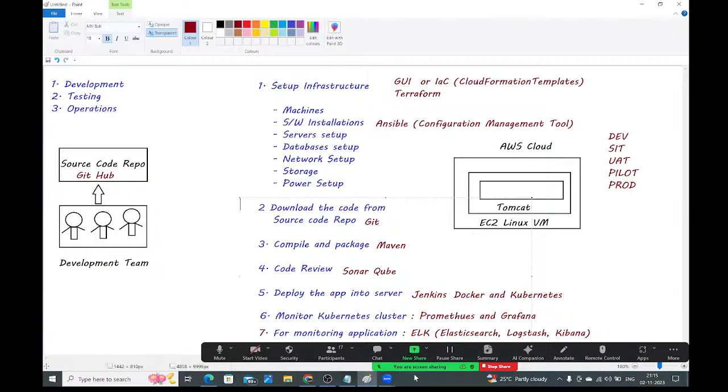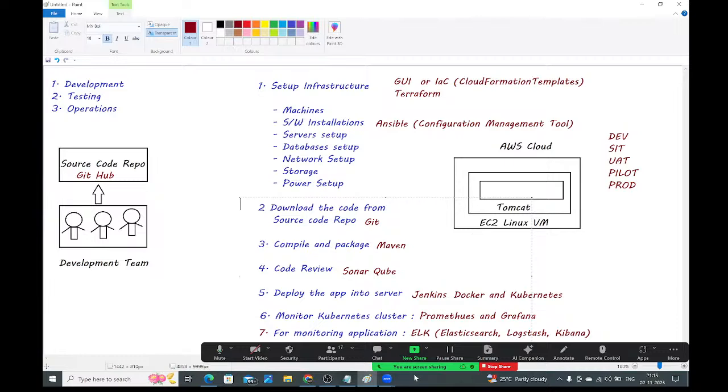Because of that, the delivery process is becoming late, guys. Until you deploy the code, the testing team needs to wait to test the application. By that time, developers will do one more commit. Again, you need to do all these processes, and again the testing team needs to test the application. Because of this, delivery is becoming late. To avoid all these things, DevOps came into the picture.